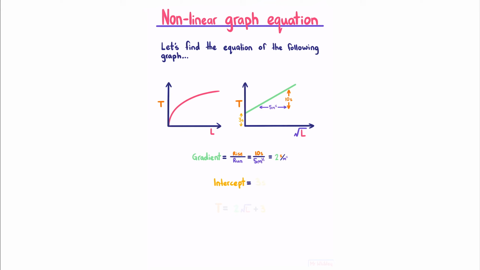And since our intercept is 3, we can write the final equation as t equals our gradient of 2 multiplied by our square root L plus our intercept of 3. Where this is our y, this is our m, this is our x, and this is our c. So we have our y equals mx plus c.